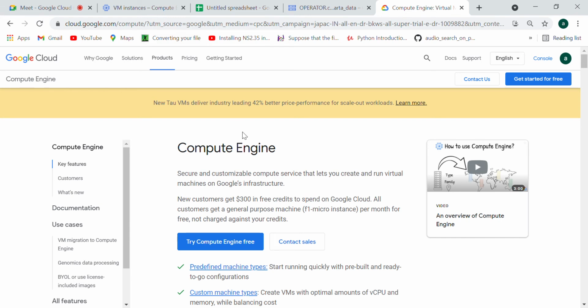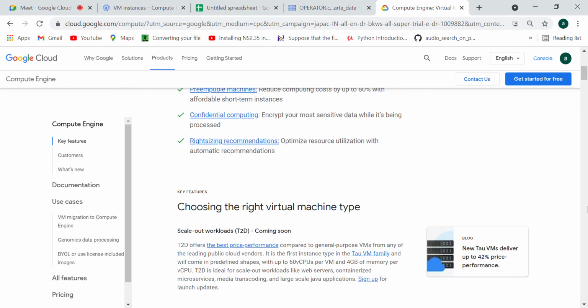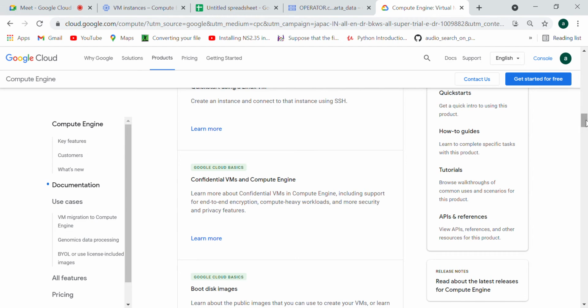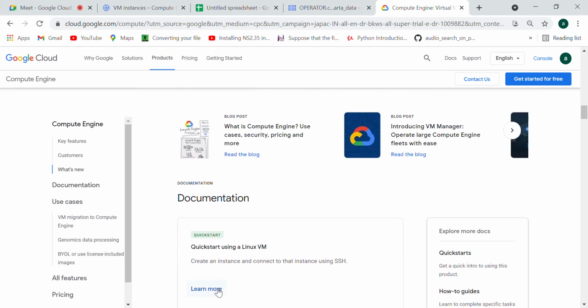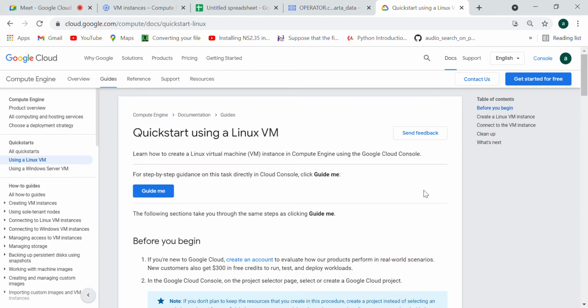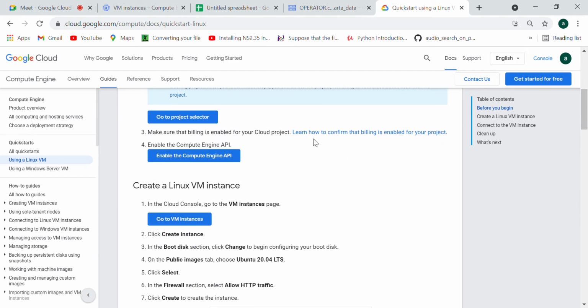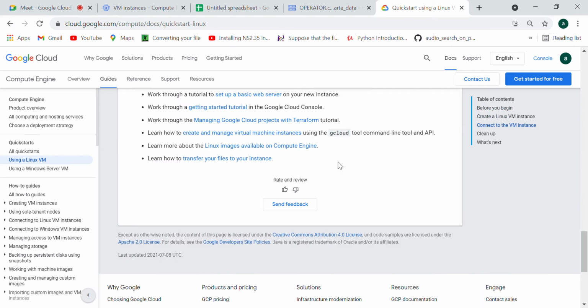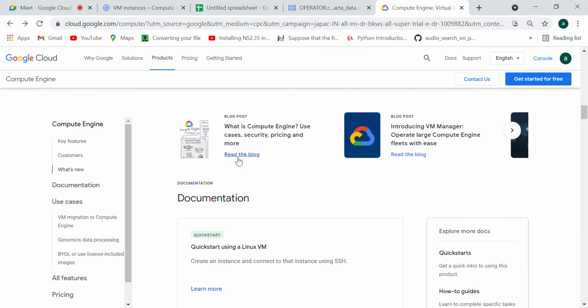When you search about any service, you get this documentation part. Just click on Learn more and you will get details, how to do this step by step. Every instruction is written. But before going to that, let's see what Compute Engine is.